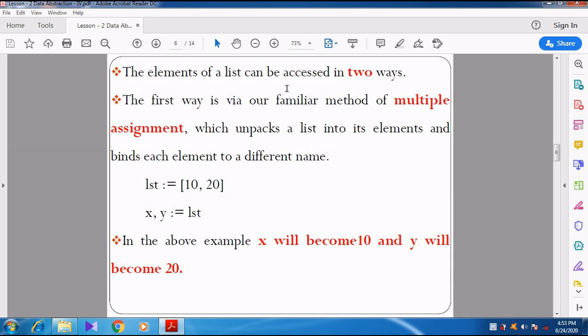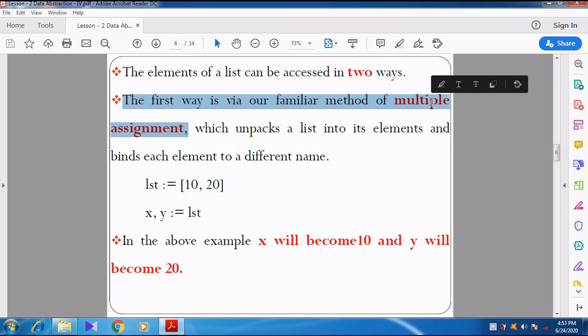The elements of the list can be accessed in two ways. How can we access the elements in the list? How can we use the values inside the list? There are two ways. The first way, the familiar method, is multiple assignment. We can use the method called multiple assignment.